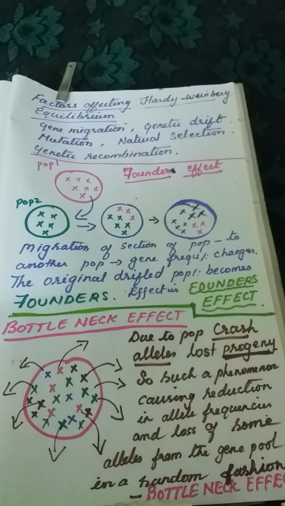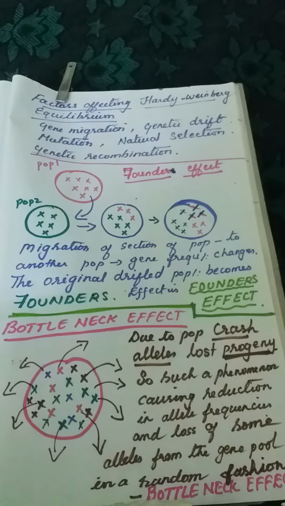There are 5 factors which are known to affect Hardy-Weinberg equilibrium. These are gene migration or gene flow, genetic drift, mutation, genetic recombination and natural selection.